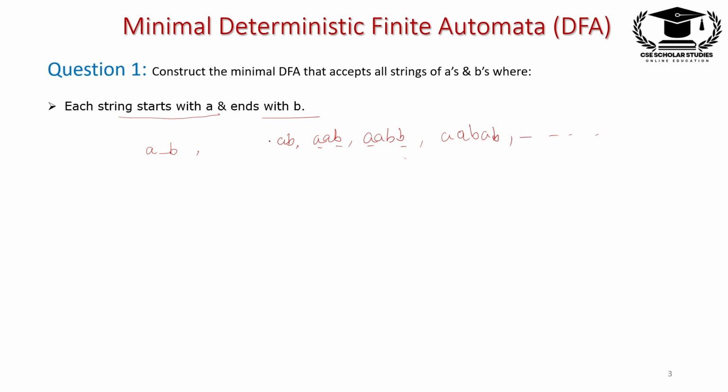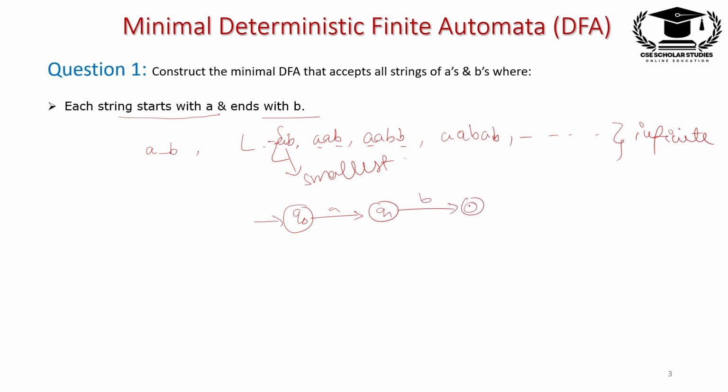The language is a set of all the strings and it is infinite. So we will draw the minimal DFA. The first smallest string is AB. So first we will draw it for the smallest string. Suppose Q0 is the initial state and the transition is A, and Q1 is the second state and B, Q2 is a final state. So the smallest string AB has been accepted, and second is AAB.